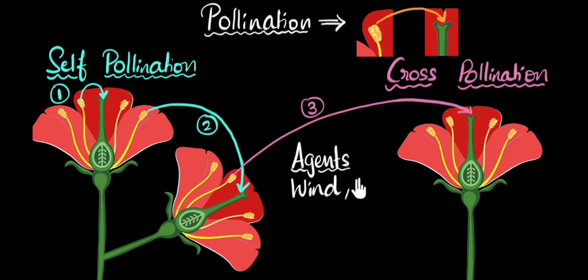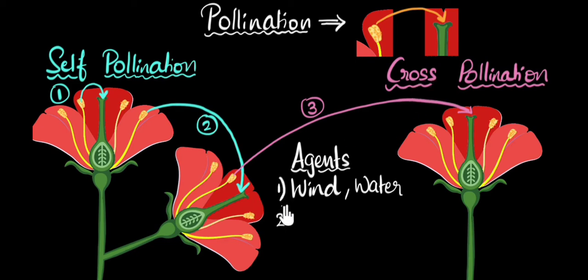So with wind or water, just like how wind helps in transferring pollen grains for land plants, water will help in transferring the pollen grains in aquatic plants. But what about cross-pollination? Now you see, for cross-pollination to happen, the pollen grains need to get transferred from one plant or from one tree to another. Now if these trees are very far apart, then the chances of cross-pollination reduce, right? So how do we effectively increase the chances of cross-pollination? This is where the insects come into the picture.